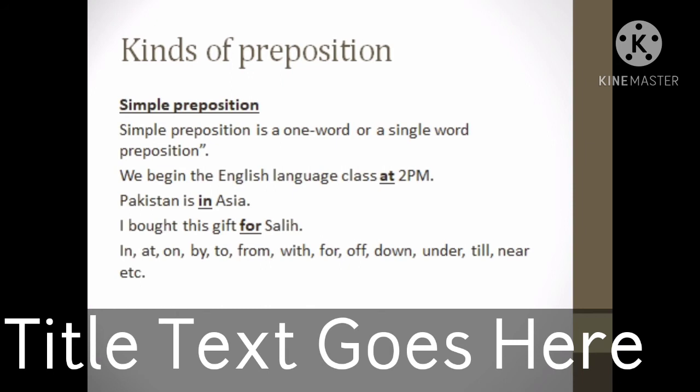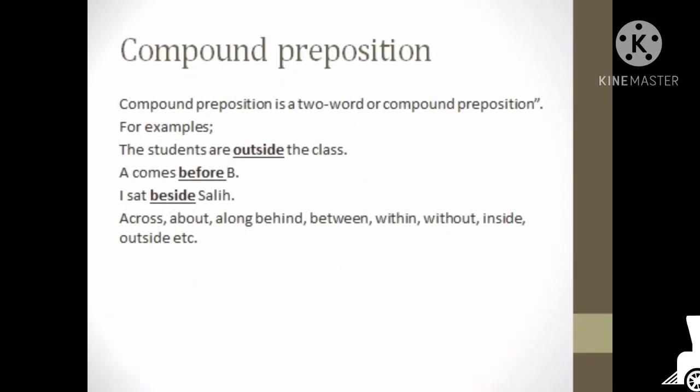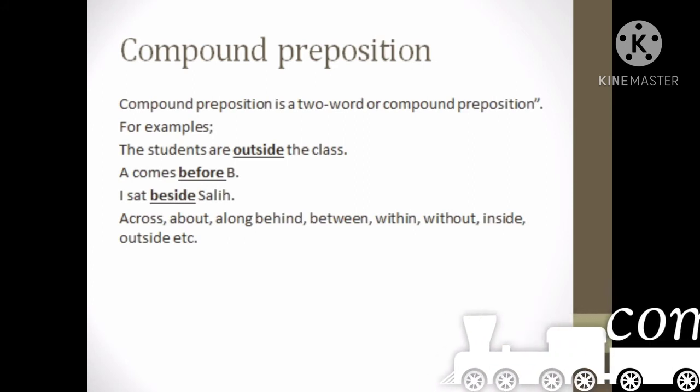Kinds of preposition. A simple preposition. A simple preposition is a one-word or single-word preposition. We began the English language class at 2 p.m. Pakistan is in Asia. I bought this gift for Sally. At and for, these are single-word prepositions. These single-word prepositions are called simple prepositions. In, at, on, by, to, from, with, for, up, down, under, till, near, etc. are all simple prepositions.